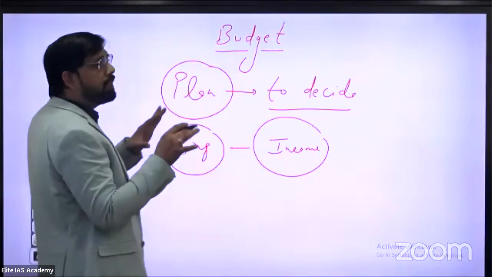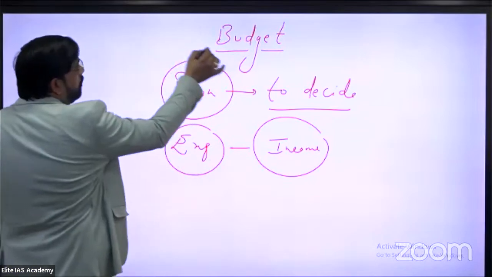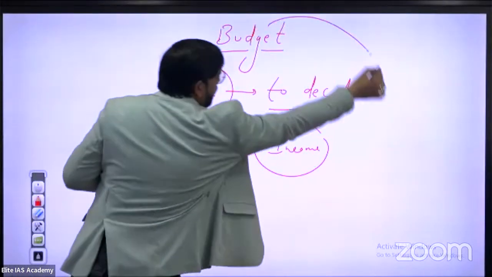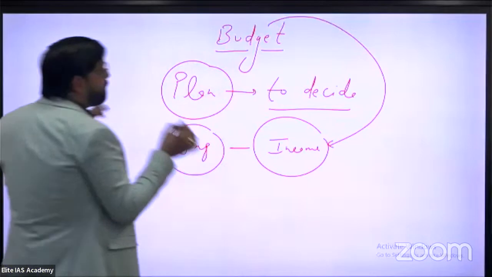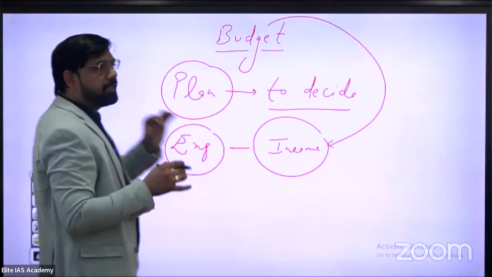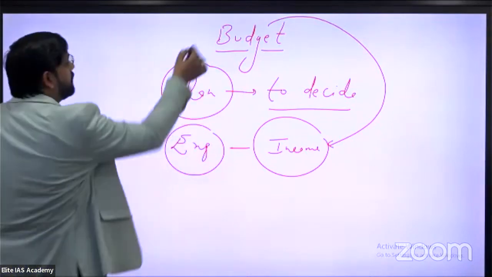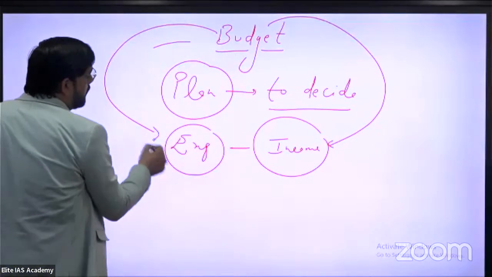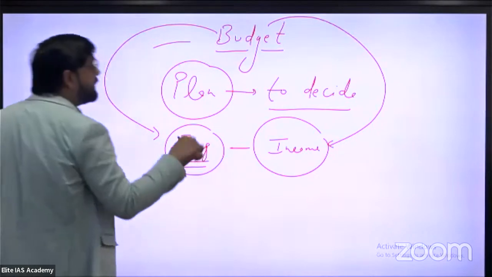Budget is based on your income and a well-prepared, pre-planned expenditure. Budget is a perfect example of pre-planned expenditure.